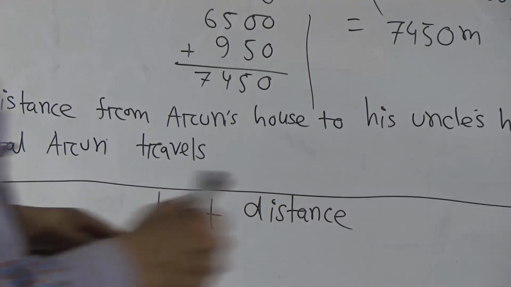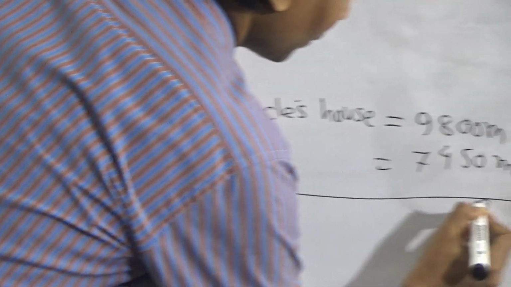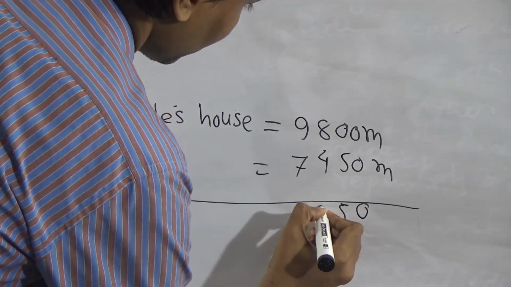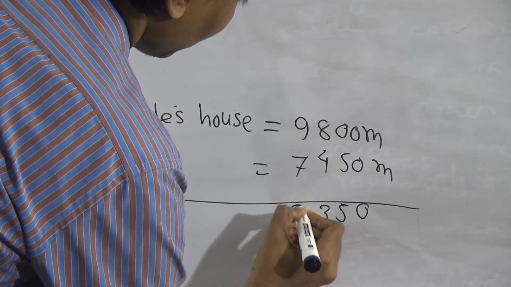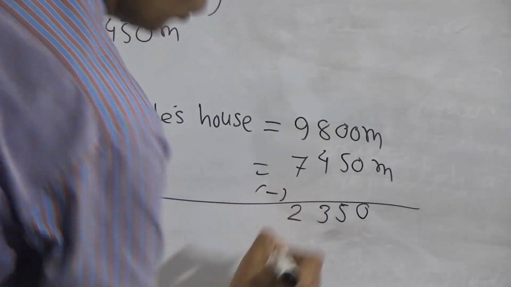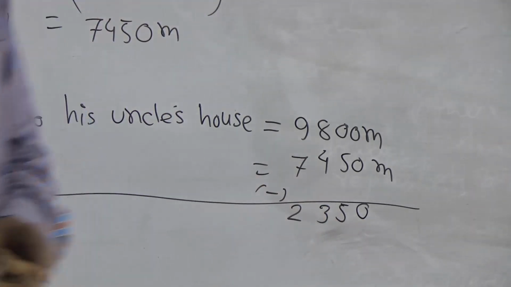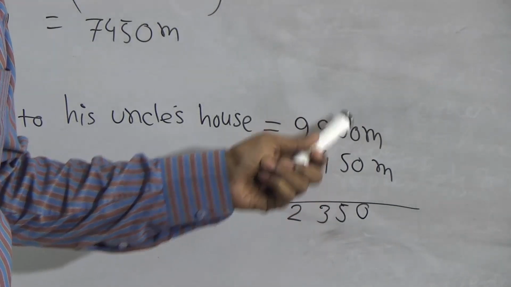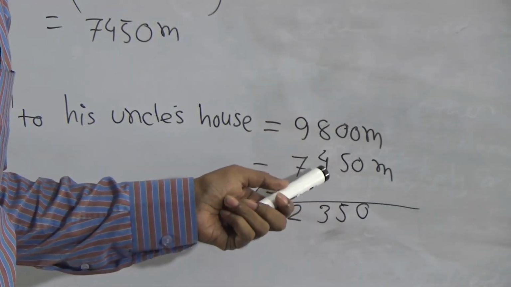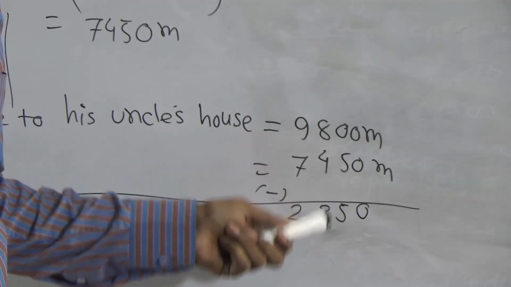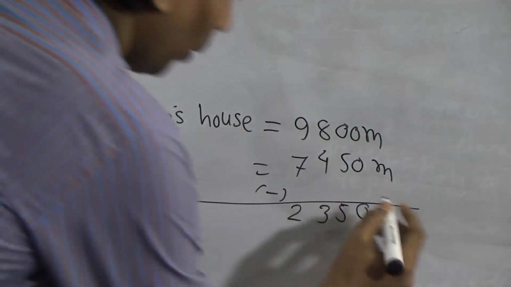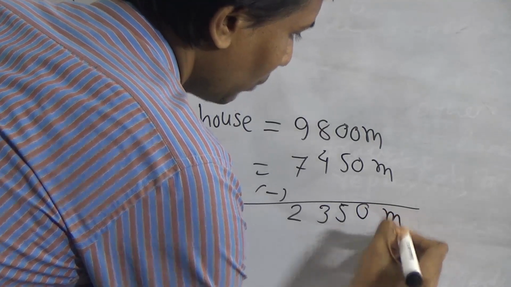Now you have to subtract this. 0 minus 0; 10 minus 5, 5. You have 1. 8 minus 5 equals 3. 9 minus 7 equals 2. And our unit is meter.